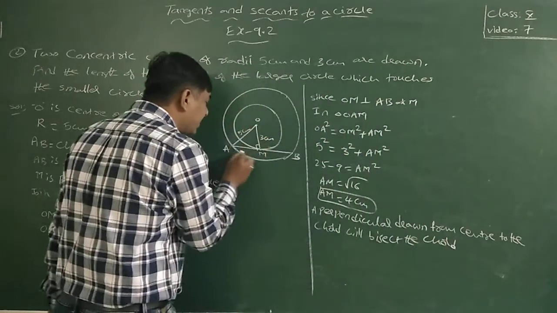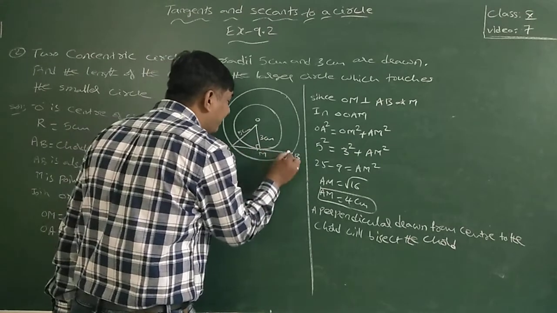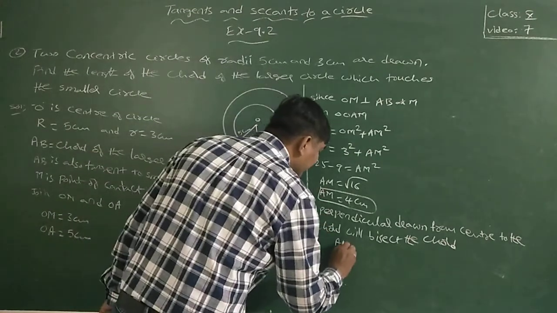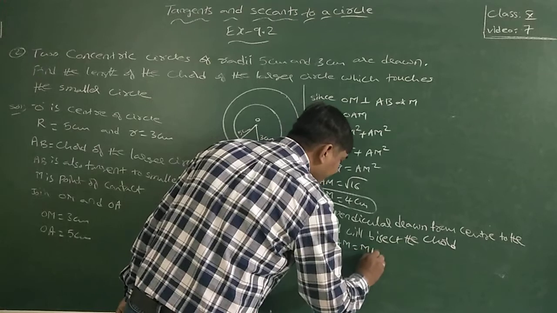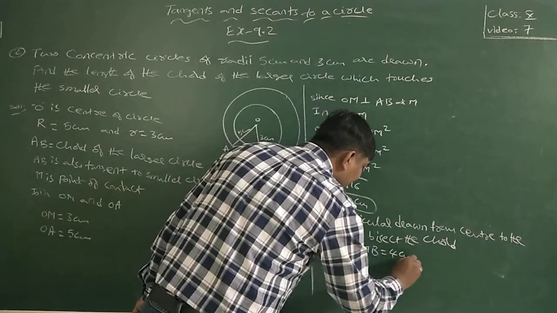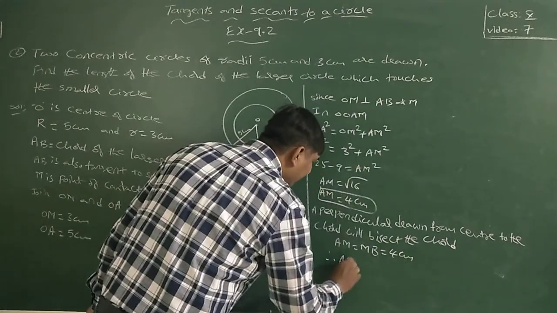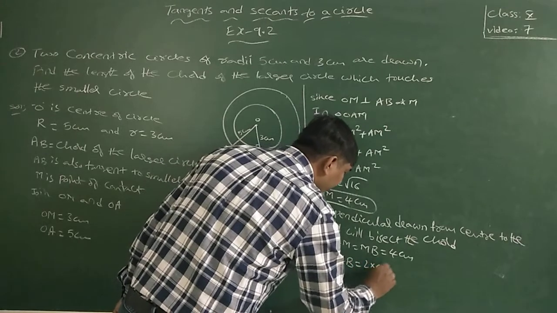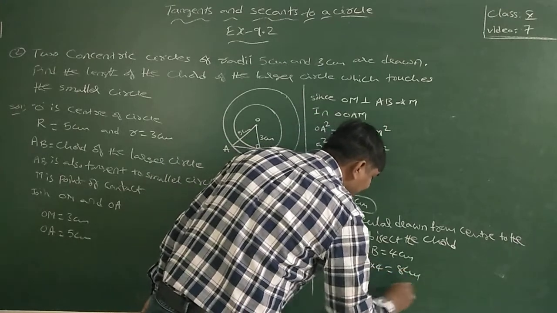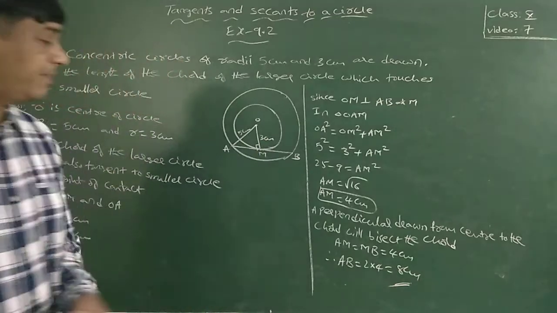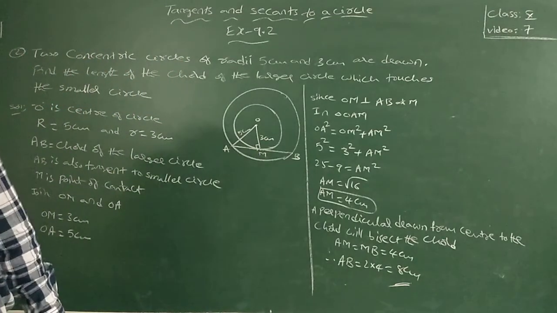So this OM is perpendicular to this chord AB, so AM is equal to MB is equal to 4 centimeters. Therefore AB is equal to 2 into 4, which is 8 centimeters.